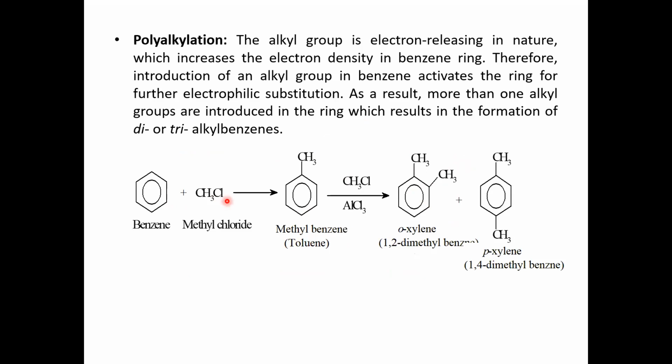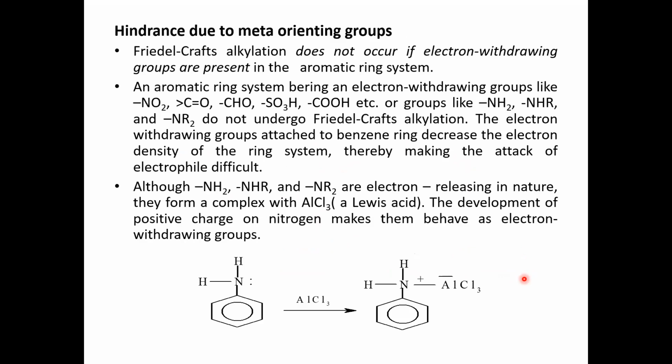Benzene first reacts with methyl chloride. Methyl benzene is formed, that is toluene. If it undergoes further Friedel-Crafts reaction, you are going to get di-substituted derivatives, 1,2-dimethyl benzene and 1,4-dimethyl benzene, which are often called ortho-xylene and para-xylene.